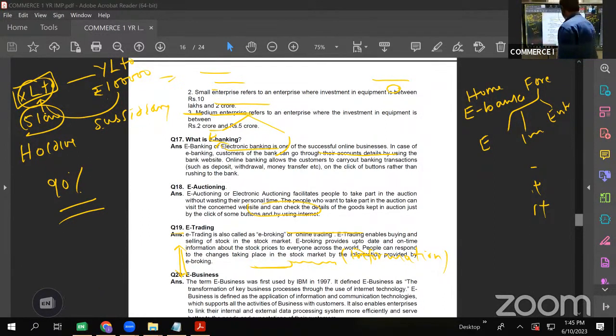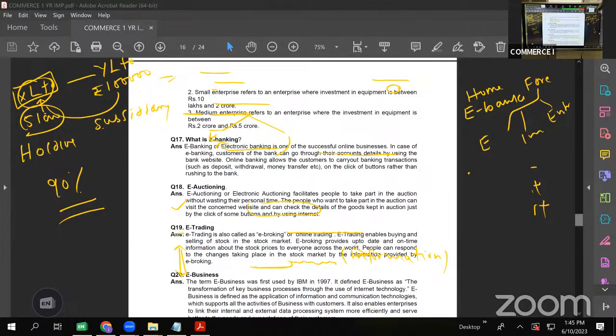Then e-auctioning. These days we have online selling. We can sell our old products also online. E-auctioning or electronic auctioning facilitates people to take part in the auction without wasting their personal time. You don't have to go there. You can put your bid on the internet, and if it is up to the satisfaction of the customer, you will get that product.